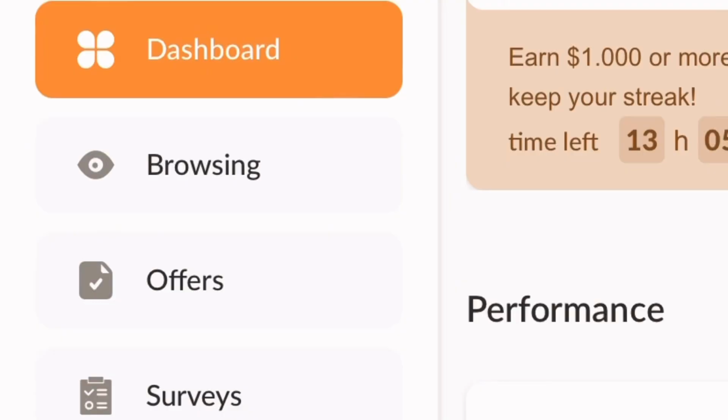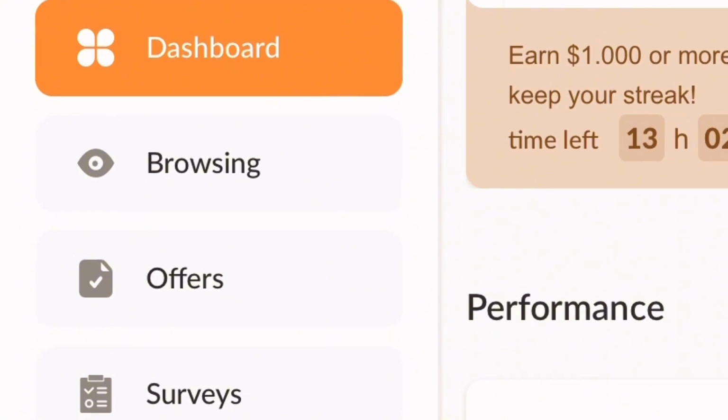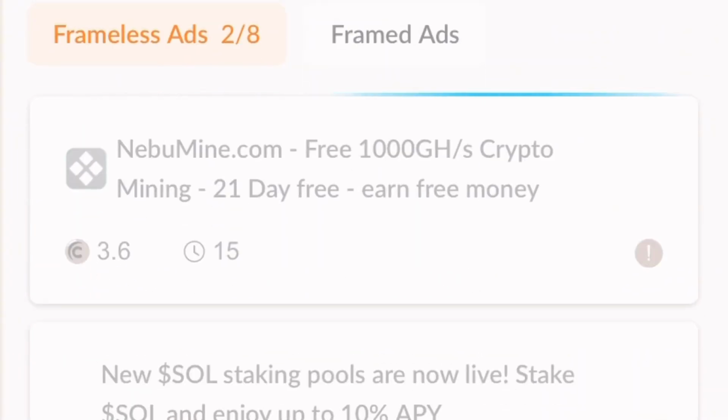To earn on this website, let me quickly take you through the features on this website. All these features are very important because they are going to give you more earnings in your account. When you go ahead clicking on browsing, it's going to bring you over to this interface where you're going to be seeing the frameless ads and the frame ad.